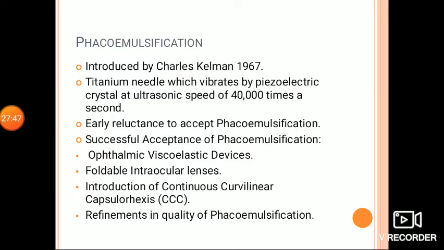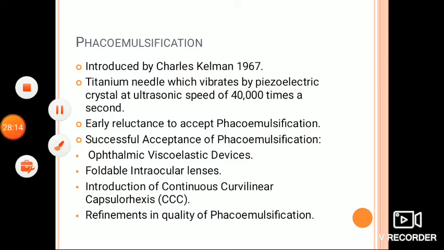There was early reluctance to accept phacoemulsification mainly because of the higher risk of complications, especially posterior capsular ruptures and damage to the corneal endothelium due to proximity to the phaco needle. The second is the necessity to enlarge the incision after completion of the procedure to accommodate the large sized PMMA intraocular lens. Now, phacoemulsification procedure is widely done because there are ophthalmic viscoelastic devices which revolutionized cataract surgery.